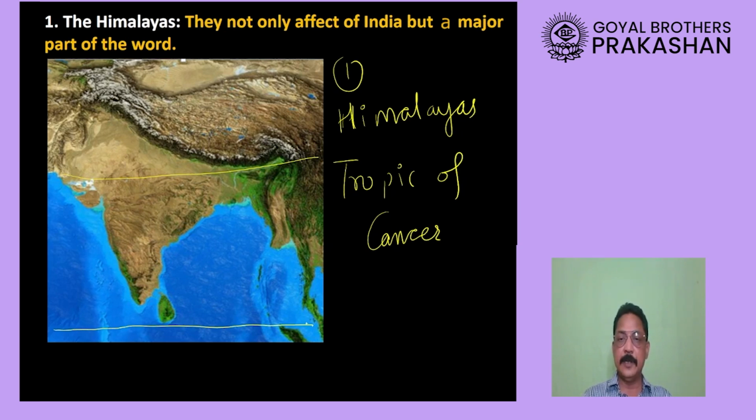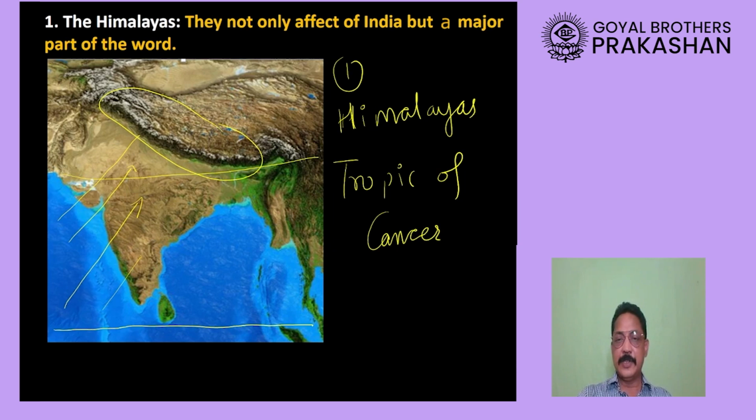Now please understand that when the winds blow from the sea towards the land, these winds will bring moisture with them. When this moisture moves forward along with the wind, rainfall will start occurring, and ultimately these winds keep on moving and get blocked here by the Himalaya mountain. Now what will happen?